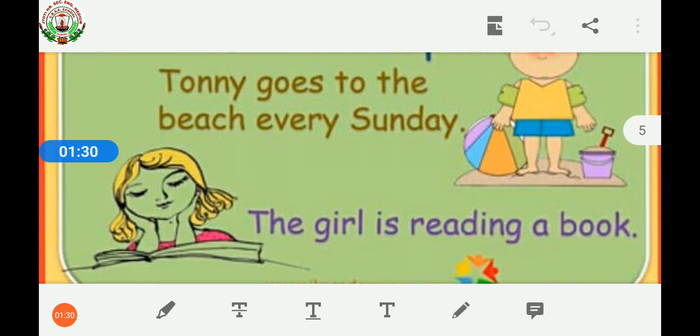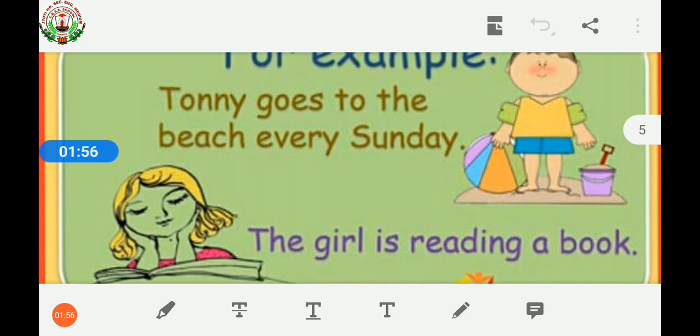Second one, the girl is reading a book. Here also some group of words are joined in such an order that it is making some meaning. It is making some sense that the girl is reading a book. So it is also a sentence. So children, when the group of words are joined together in such an order that we can understand what the line wants to say to us, when the group of words have some meaning in it, then it is called a sentence.